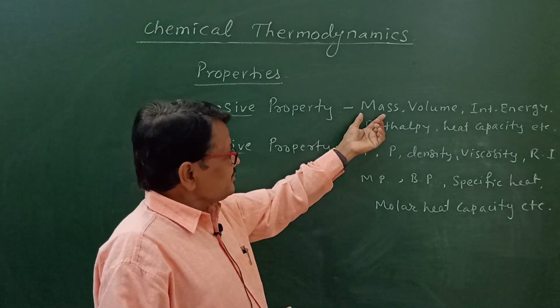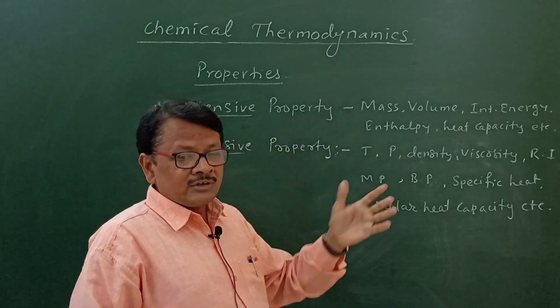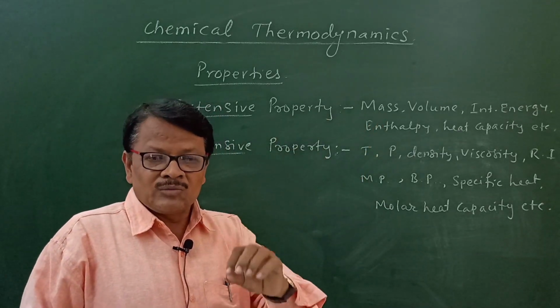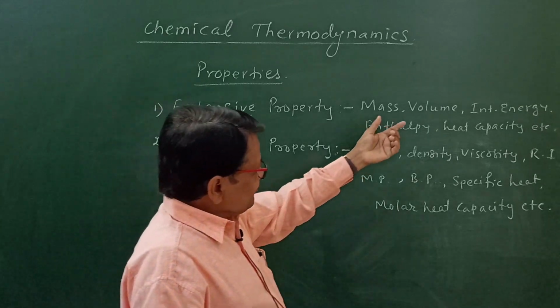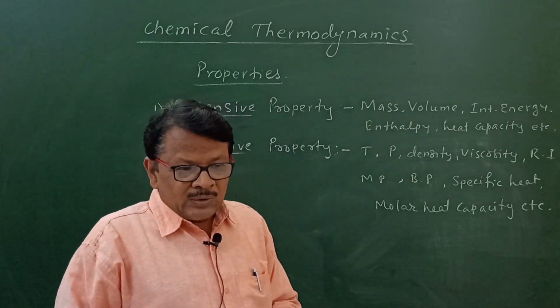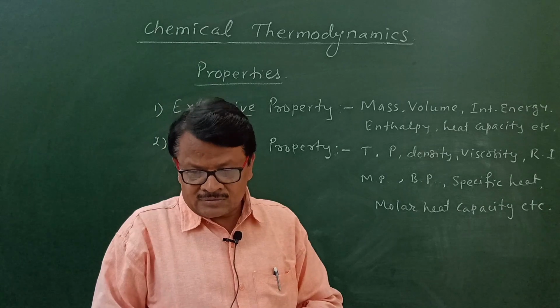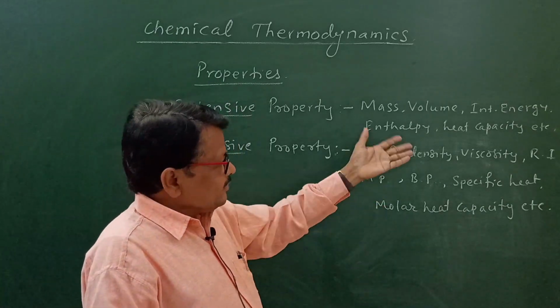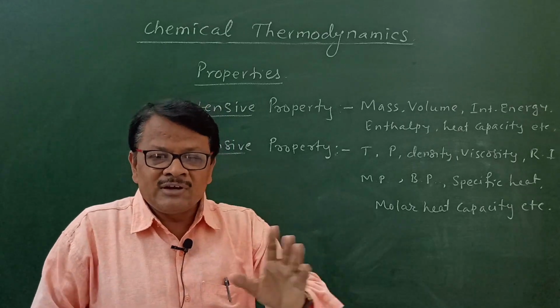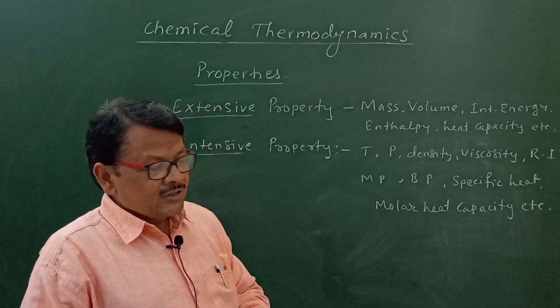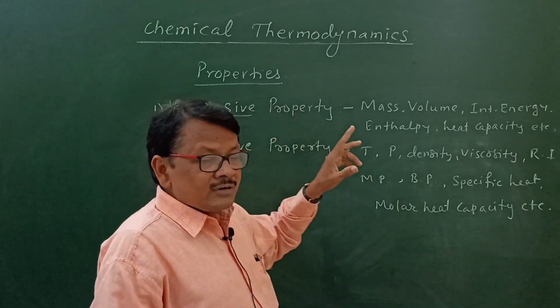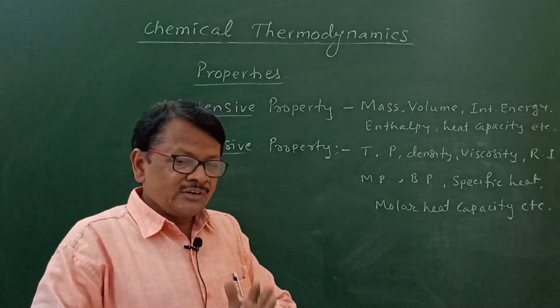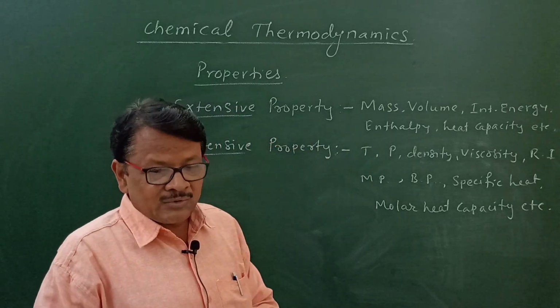So therefore mass is an extensive property because it depends upon the amount of matter present in it. In the same way, volume also. If you consider 1 liter of milk and some part of that milk is added in tea, the remaining volume of the milk will not be 1 liter, but less than that. So volume depends upon the amount of matter present in it, therefore it is an extensive property.